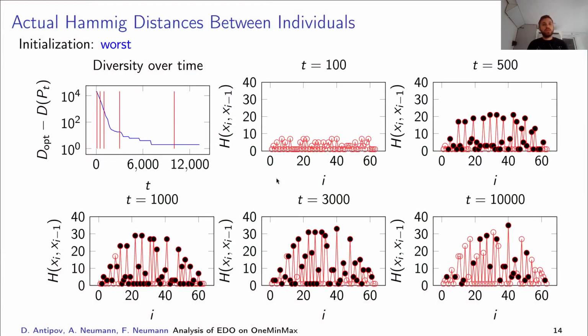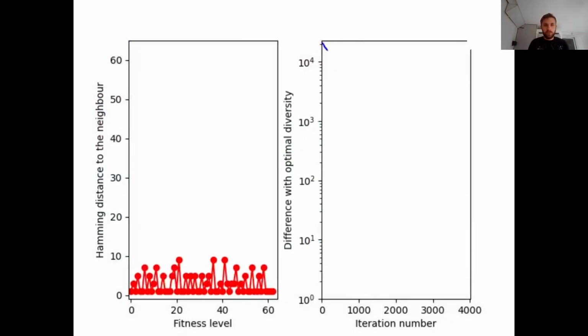We also considered a different kind of initialization, which is the worst initialization, when all our individuals start at distance 1 from each other. We also took 5 snapshots, and black points mark the difference from the previous snapshot, and we see that even at the end of the optimization we still have lots of points at distance 1 from each other. And let's see the video of this.